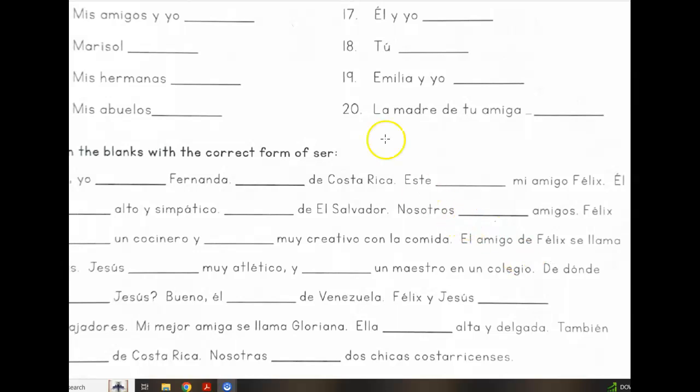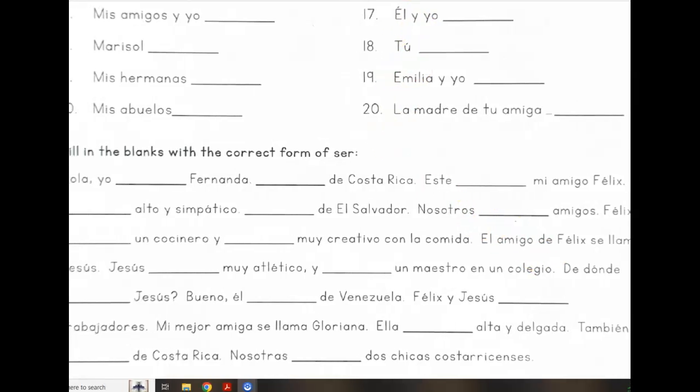All right, correct answers for this paragraph, filling in the blank with the correct conjugation of the verb ser. Hola, yo soy Fernanda, soy de Costa Rica. Este es mi amigo Felix. Él es alto y simpático. Es de El Salvador. Nosotros somos amigos.